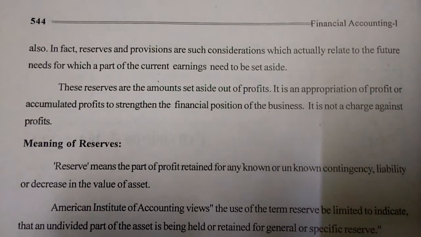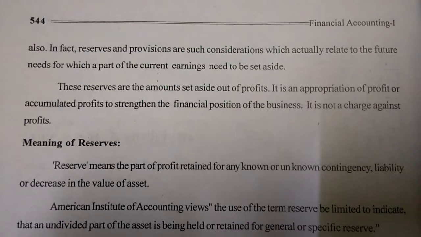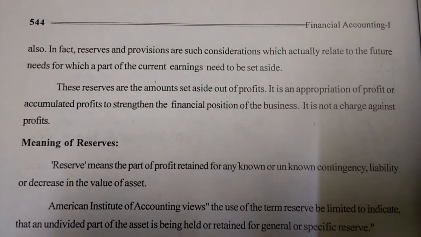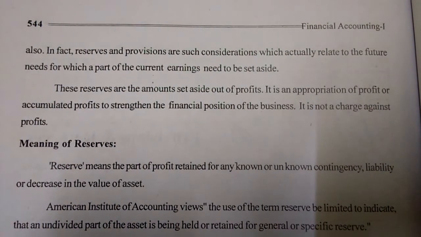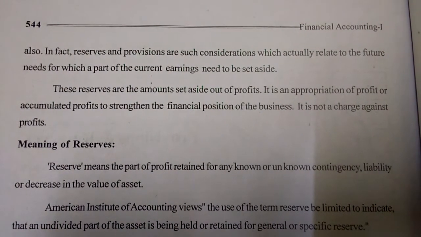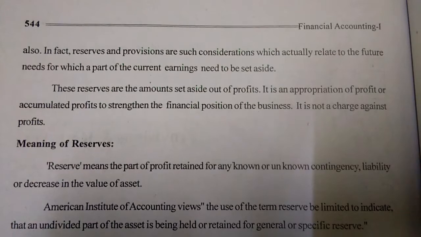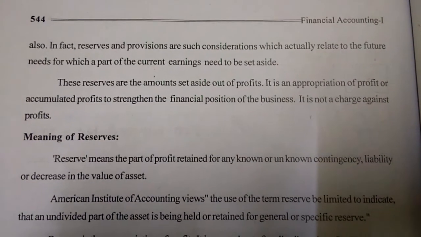Reserves and provisions are such considerations which relate to the future needs for which a part of the current earnings needs to be set aside.